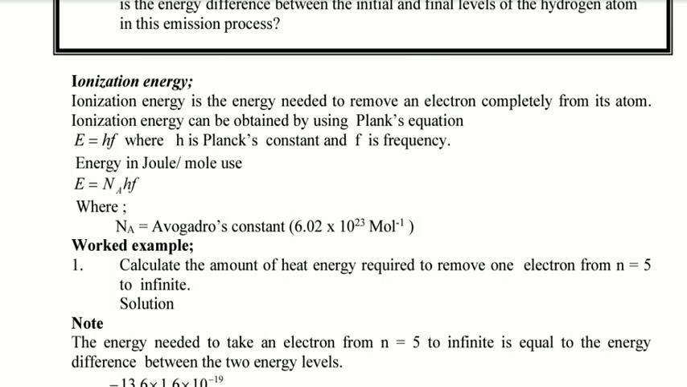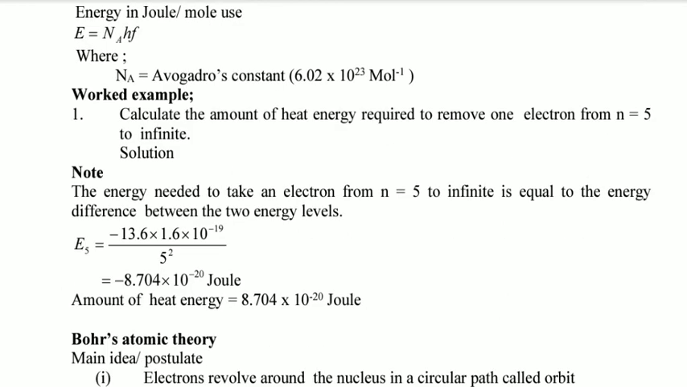So, for example, here: calculate the amount of heat energy required to remove an electron from n5 to infinity. So the energy needed to take an electron from n5 to infinity is equal to the energy difference between the two energy levels. So the first energy level is n5, but the second energy level is infinity. And if you put infinity in this equation, which is negative 13.6 times electronic charge, then divided by infinity, you will get an infinite answer. So simply, you can't get that.